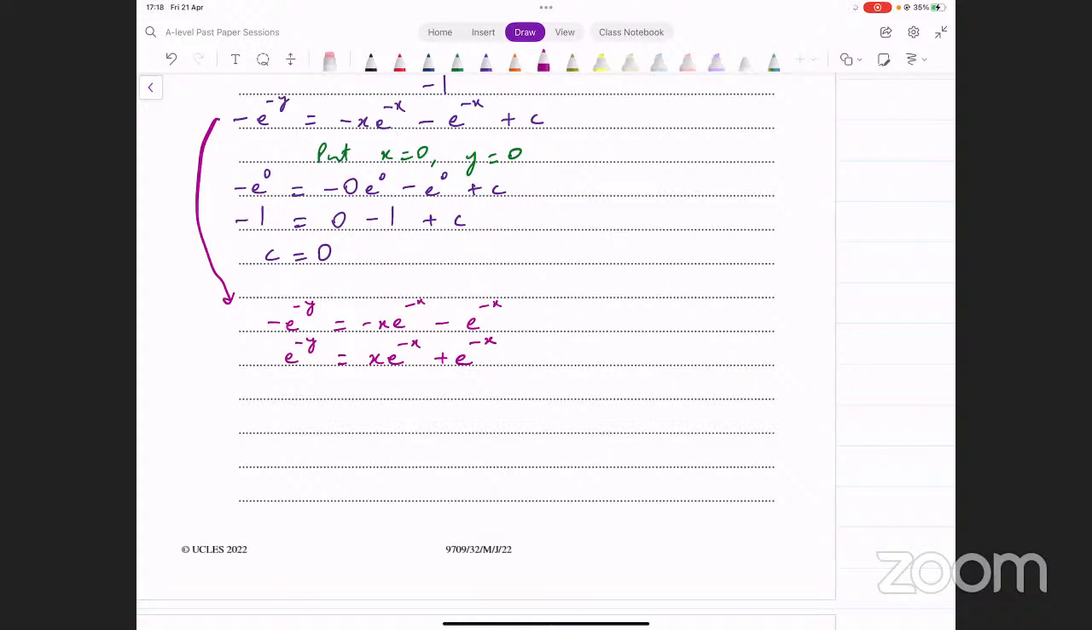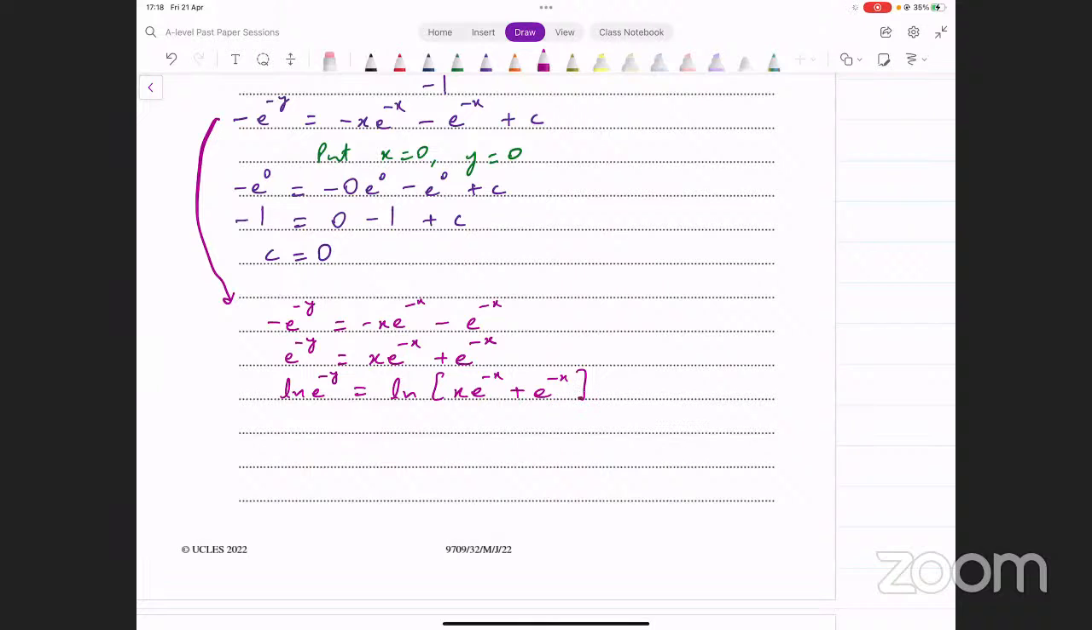y पावर में आ रहे हैं, तो इसका हमें क्या करना पड़ेगा? इस पे log लेना पड़ेगा दोनों साइड्स के ऊपर, right? So if we take log on both sides, that is going to give us ln of e raised to power minus 5. On the right side, we would have ln of x e raised to power minus x plus e raised to power minus x like this.